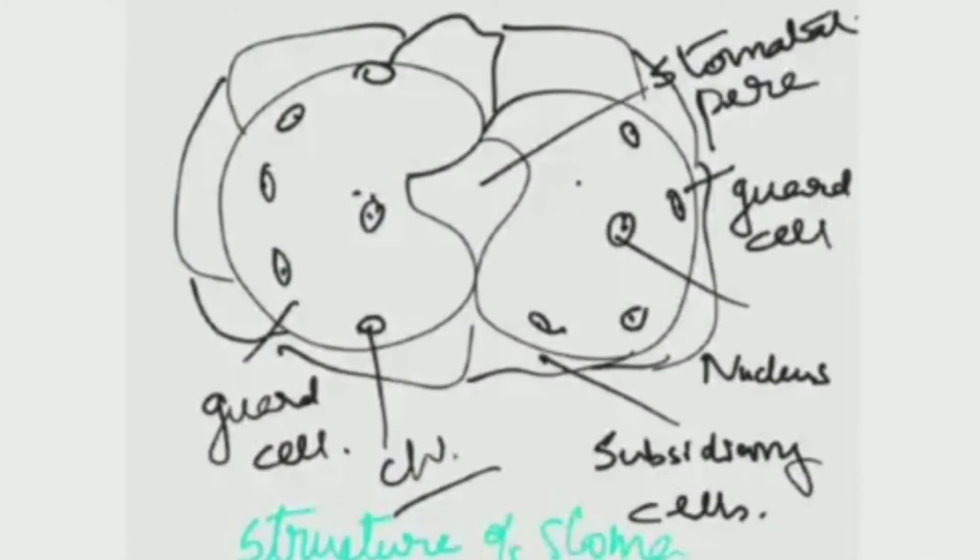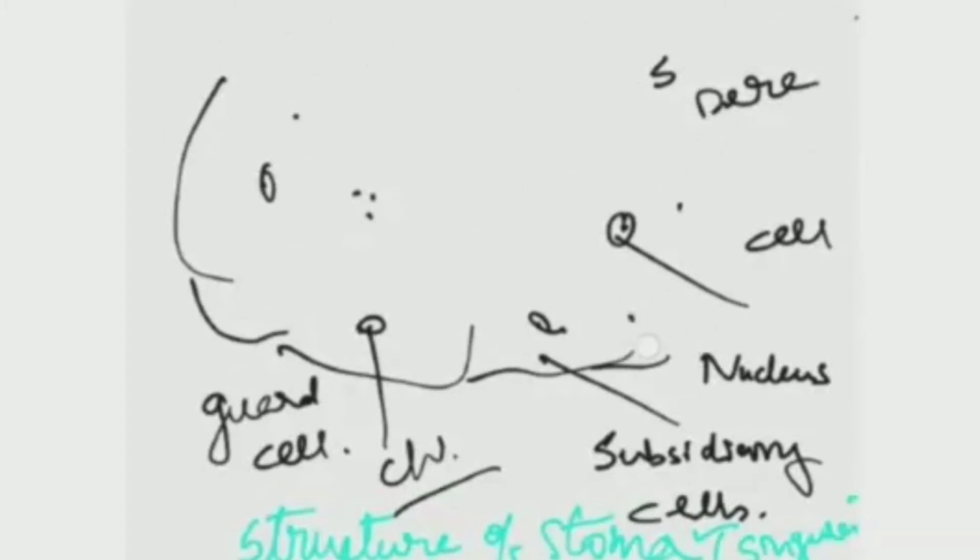So this is the section of the structure of a stoma. Singular is stoma and plural is stomata. So this is a single stoma. There are numerous stomata on the dorsoventral surface of the leaf. Dorsal surface means the lower part of the leaf. On terrestrial plants, the lower part of the leaf possesses more stomata than the upper part. Can you tell me why?